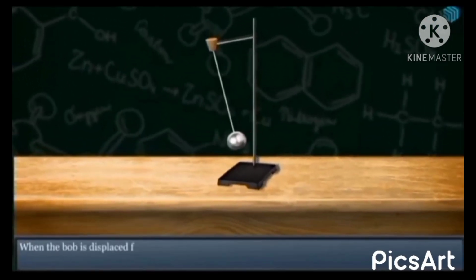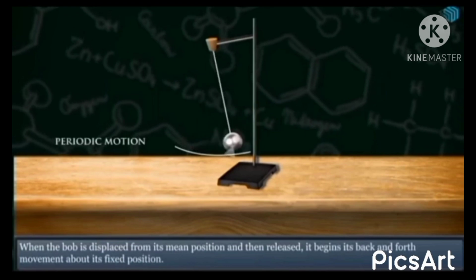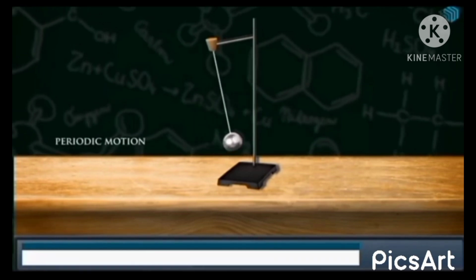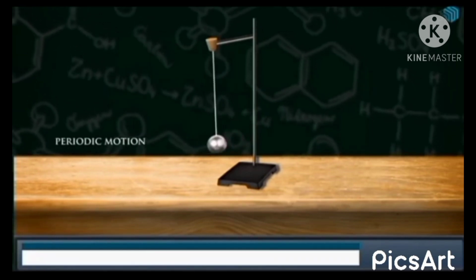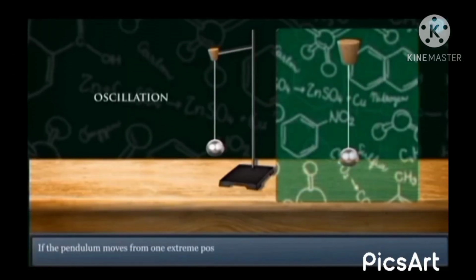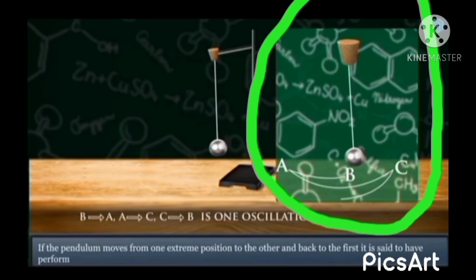Now you will see that this bob comes into motion. When the bob is displaced from its mean position and then released, its back and forth movement about its fixed position is called periodic motion. Now let us discuss periodic motion. Periodic motion means a motion that repeats in an equal interval of time. This type of motion is called to and fro motion or periodic motion.